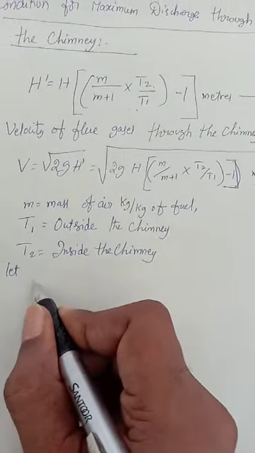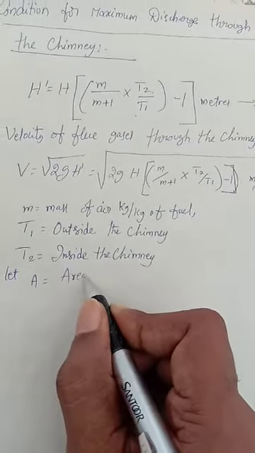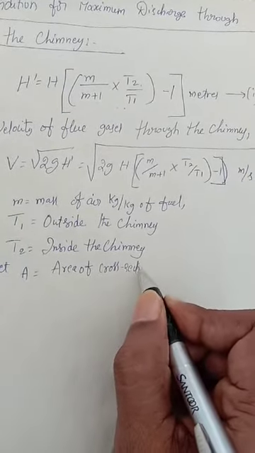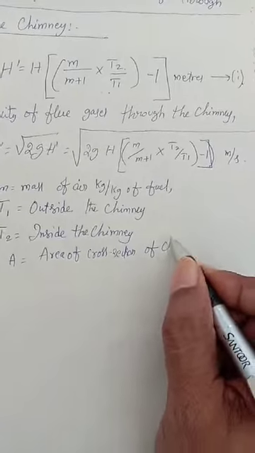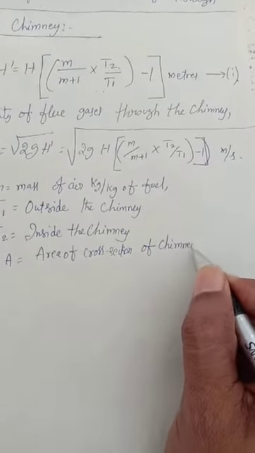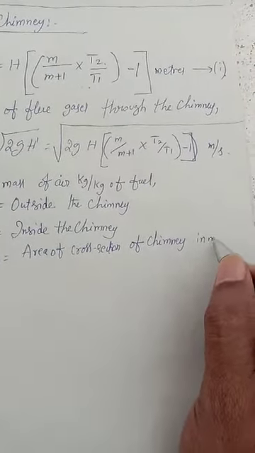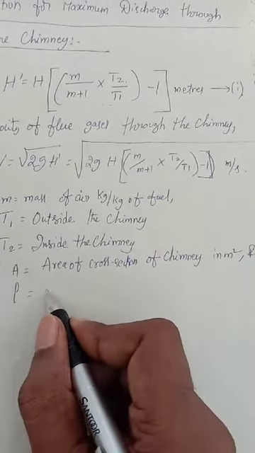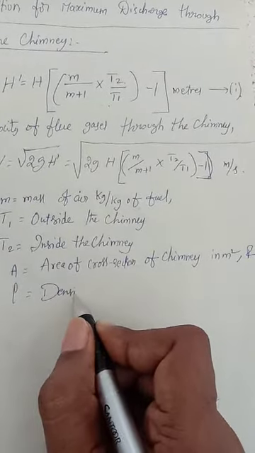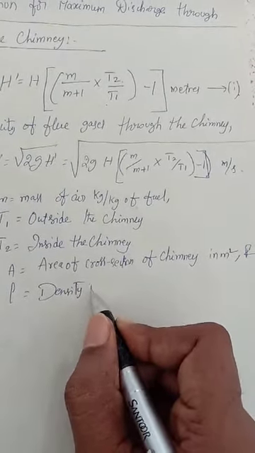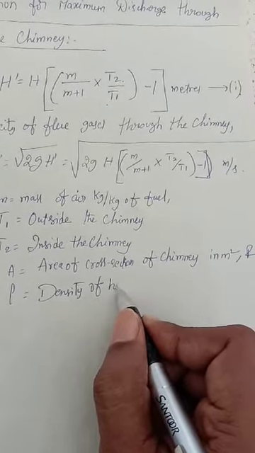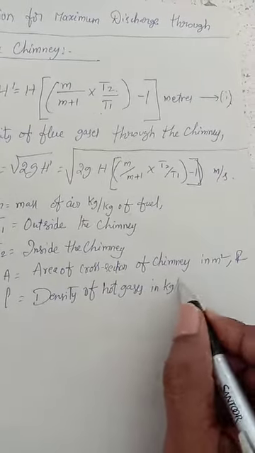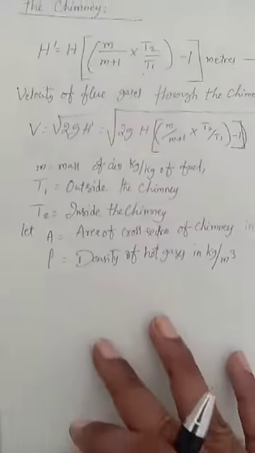So let A is equal to area of cross section of chimney in meter square, and rho is density of the hot gases in kg per meter cube.